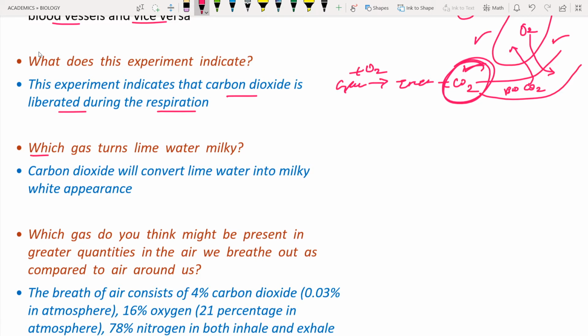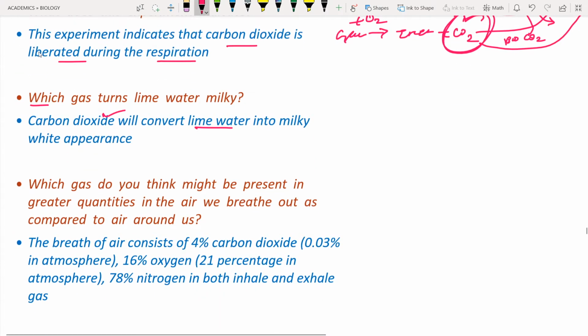So next question is, which gas turns the lime water milky? The carbon dioxide is going to convert the lime water into a milky white appearance, or you can call it a milky white precipitation. It looks like milk, but it is not milk. Why? Because there is a precipitation that has occurred in the lime water.